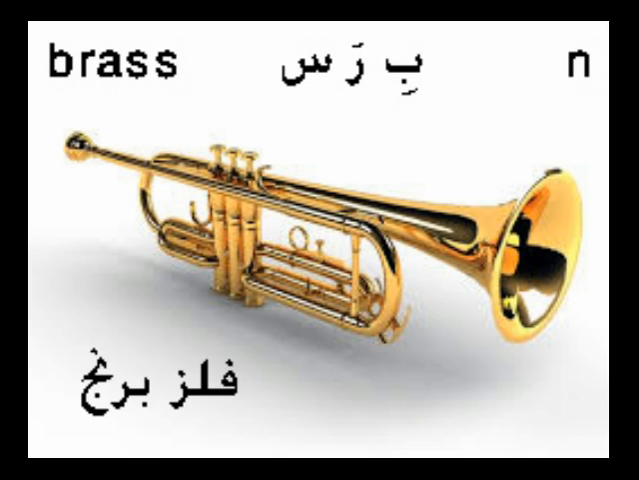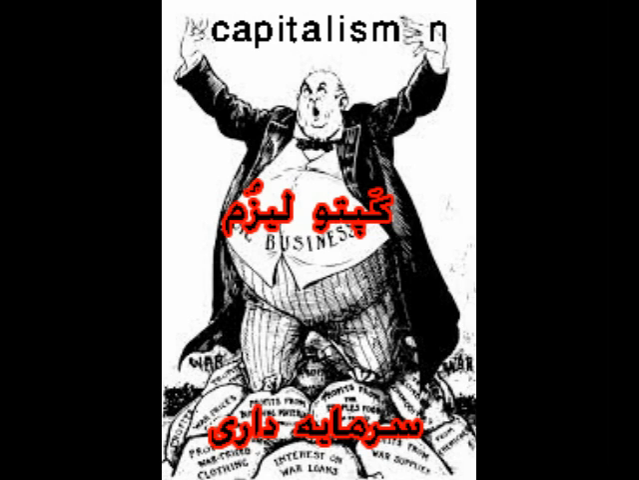Brass. Brass is a metal that is used to make musical instruments and ornaments. Brass is used to make musical instruments like trumpets. Capitalism. Capitalism is an economic system where private companies make goods for profit. Most industries in the world today are based on capitalism.